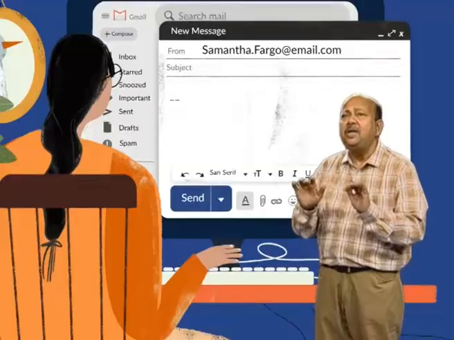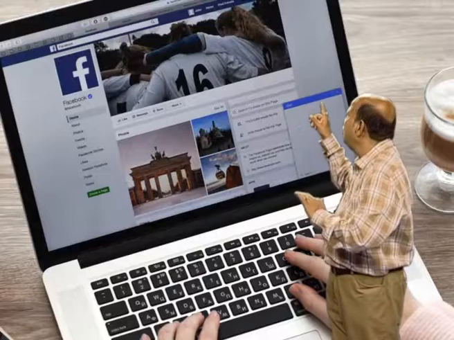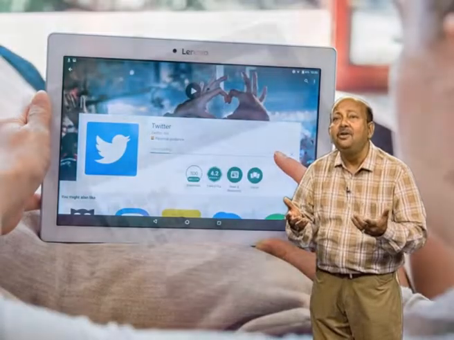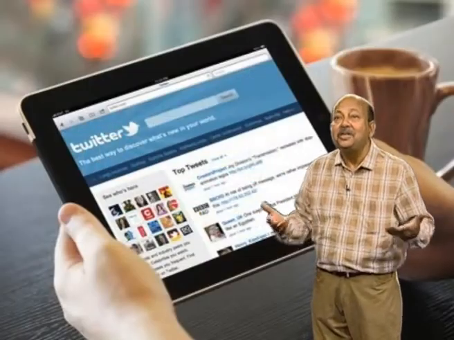Human data, you have a lot of it: the emails you write, your Facebook posts, your Twitter data. These are all human generated data, where you generate the data. Machine generated data is generated automatically, without any human intervention.